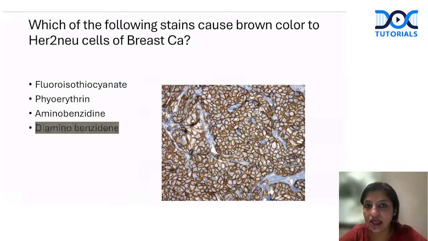Coming to the next question: which of the following stains causes a brown color to the HER2 positive cells? Remember, this is diaminobenzidine, and this is the membranous positivity which is seen. Membranous positivity is a very classical positivity of HER2, and any 2 plus HER2 has to undergo FISH examination. That is a very important question that they ask you.